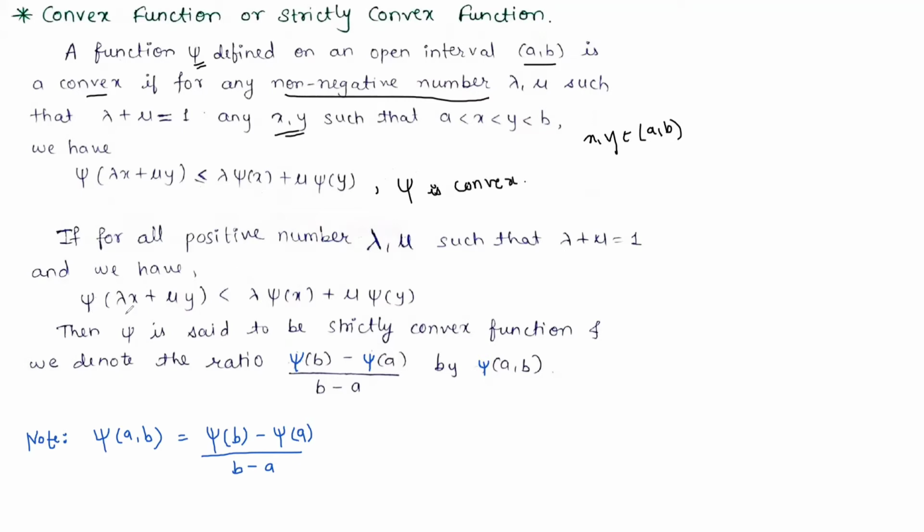Now if in this condition we have strictly less than sign, that is, psi of (lambda x plus mu y) strictly less than lambda psi of x plus mu psi of y, for all positive numbers lambda and mu such that lambda plus mu is equal to 1, we say that this function psi is a strictly convex function. And we denote this ratio, that is, psi of (a, b) is equal to (psi of b minus psi of a) upon (b minus a).